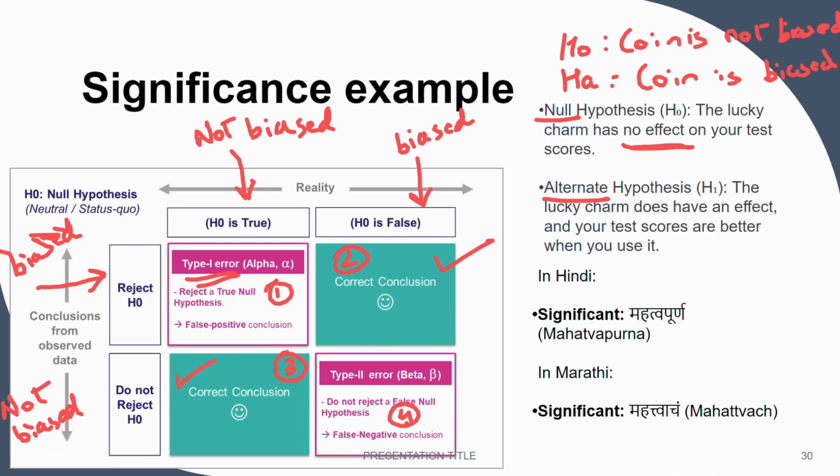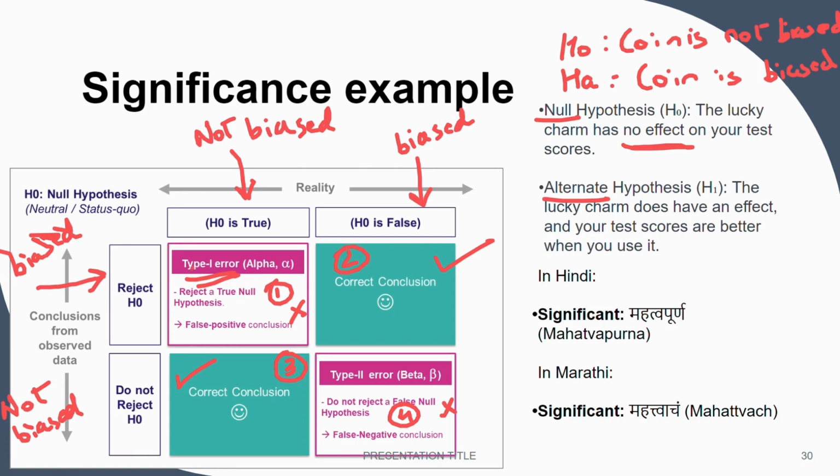And the fourth is the false negative, which says the coin is biased in reality, but we are saying that it is not biased. That means it is another type of error. So these are the two errors.